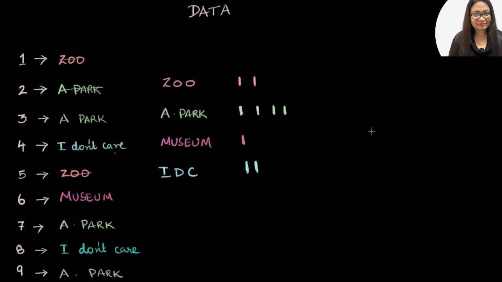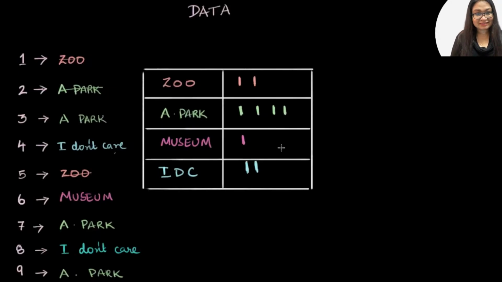So then I decide, okay, let me make it more beautiful. I maybe just draw a box around it. And now it looks pretty. And it's also easier to read. So now what I'm doing here is taking the data that I collected, the facts that I collected, and organizing it so that it's easier to read. And now what I can do is start what's called interpreting it, which just basically means using it to come to some decision or look at what's going on over here.